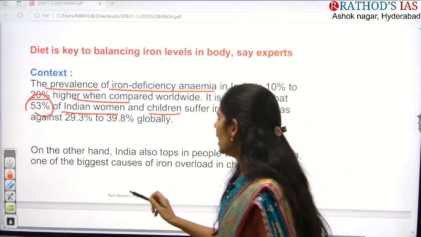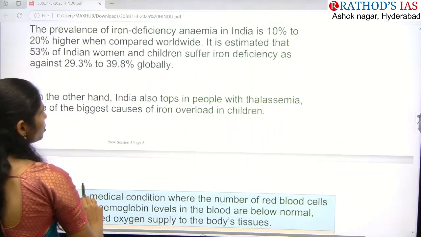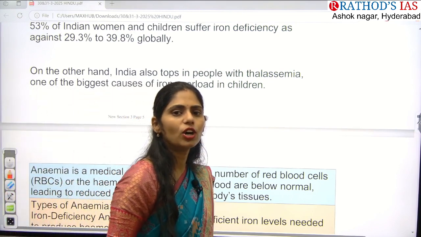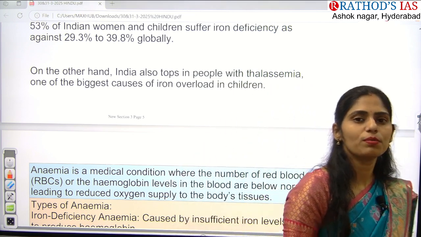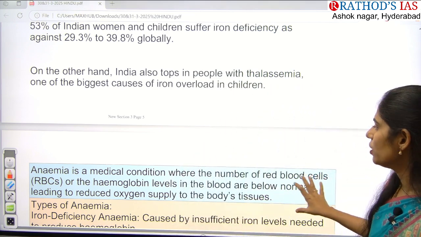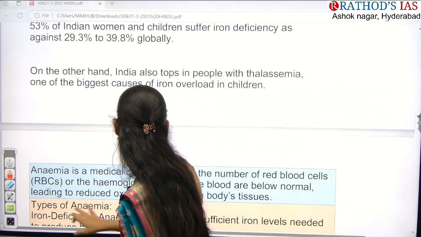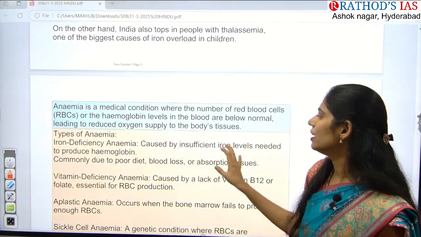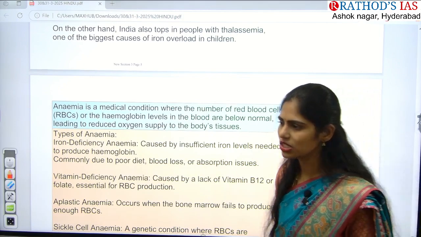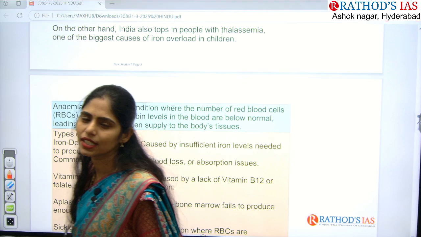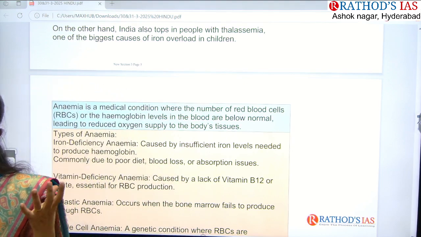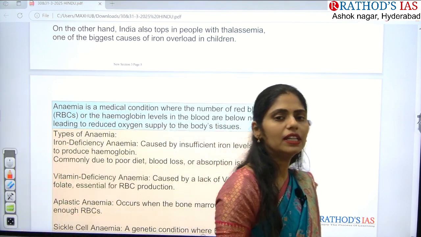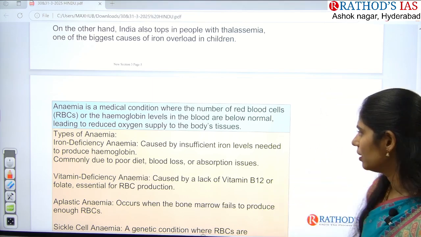Okay, and next one here is, on the other hand, India also tops in people with thalassemia. Thalassemia is also a blood related disorder. So this is also an important problem in India. Now anemia is a medical condition where the number of red blood cells or the hemoglobin level is less than normal. So what is normal? It is around 12 to 16 mg per dl. If your hemoglobin level is less than this 12 to 16 mg per dl, then that condition is called anemia.